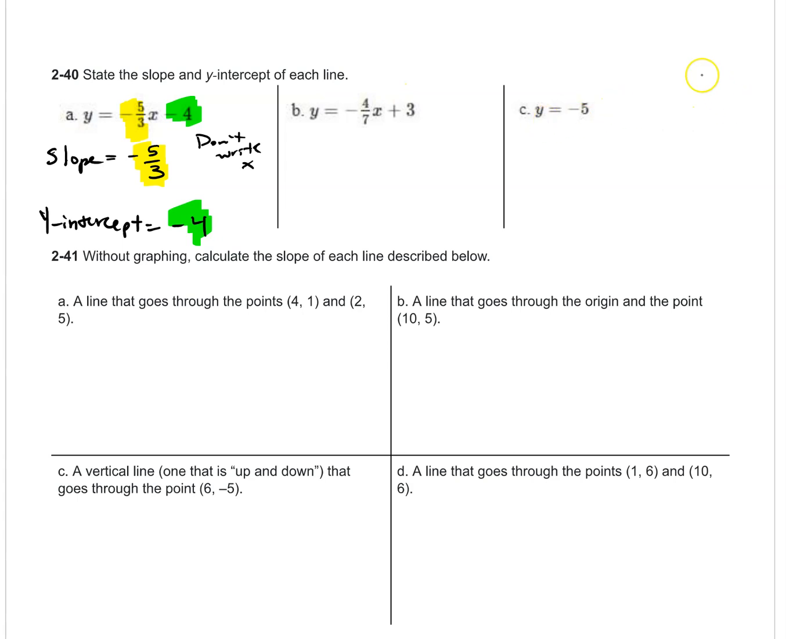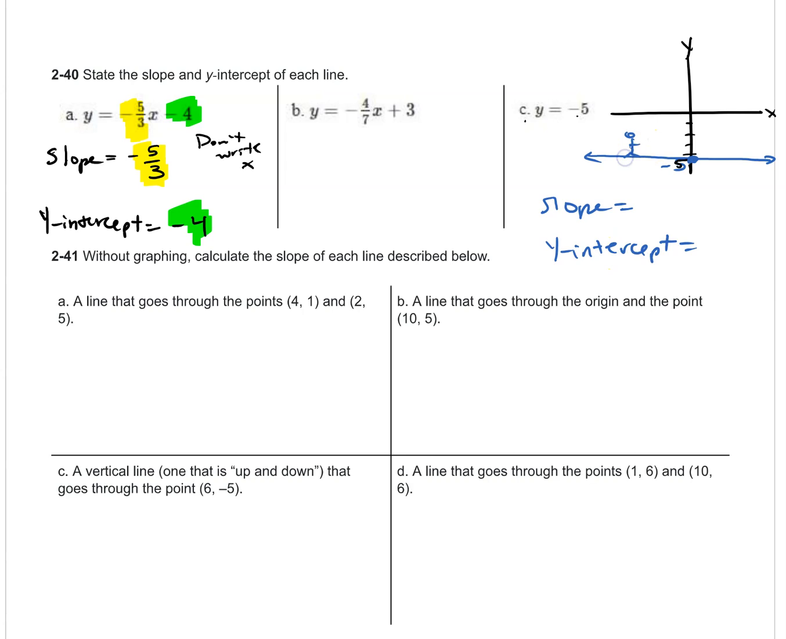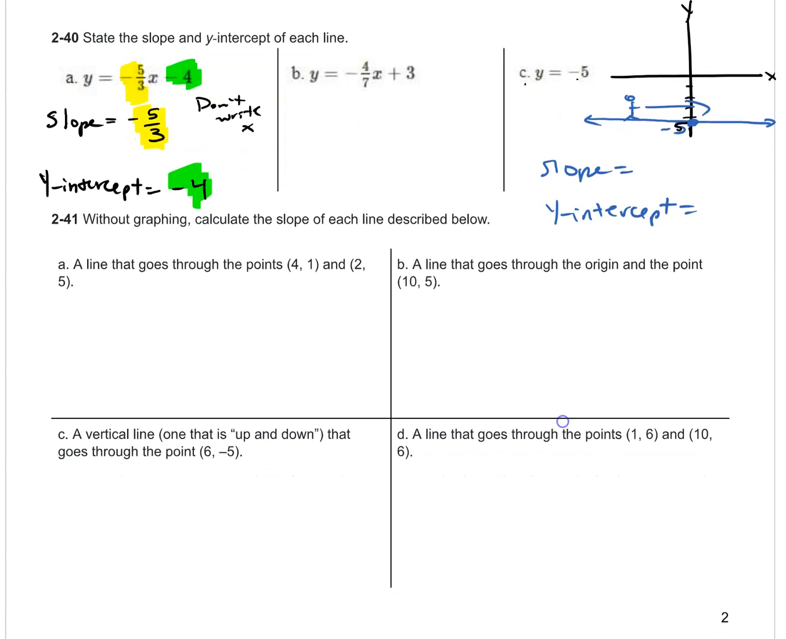C, your hint is when you have y equals a number, let's find that number on the y-axis. -5. So this line is a horizontal line that hits the y-axis at -5. I'll let you find the slope and the y-intercept. Please remember the adventures of Slope Dude. What is Slope Dude saying when he's going this way? And that's the slope.